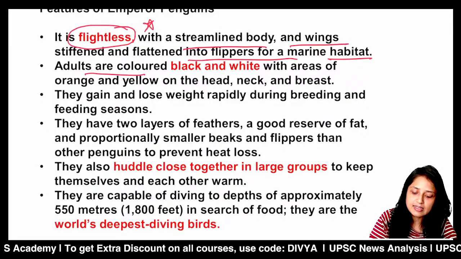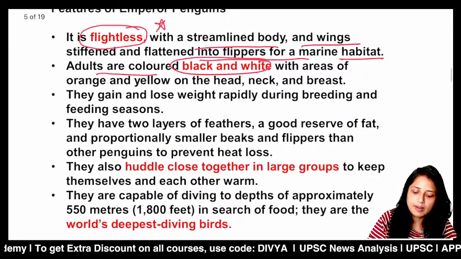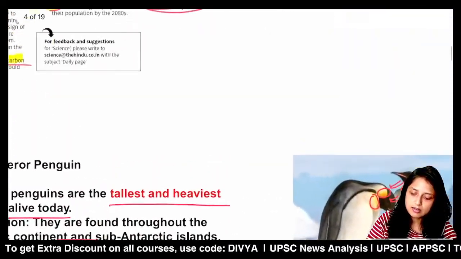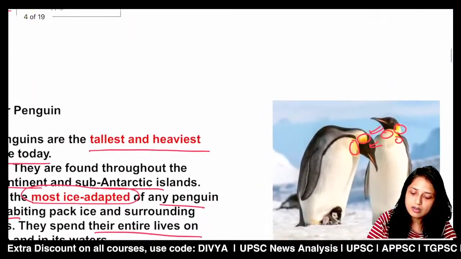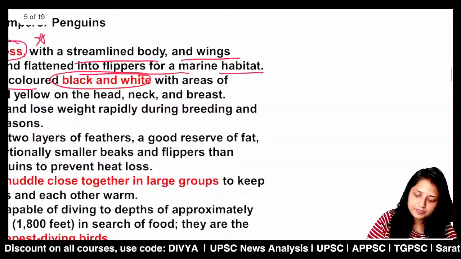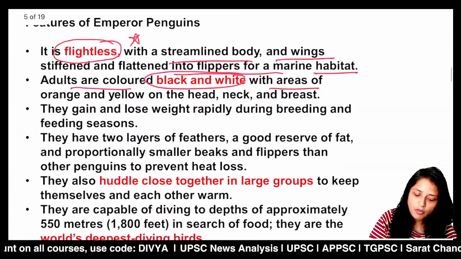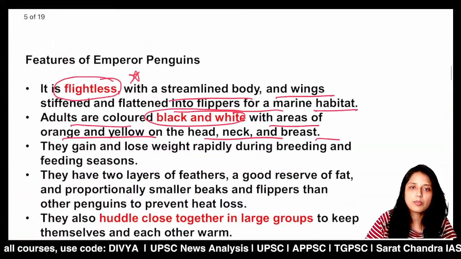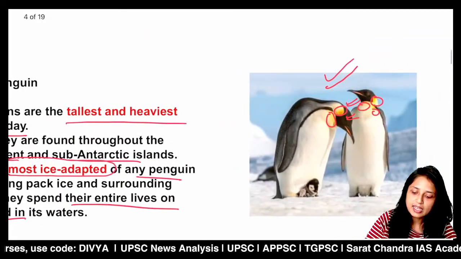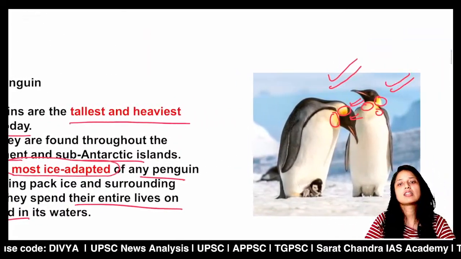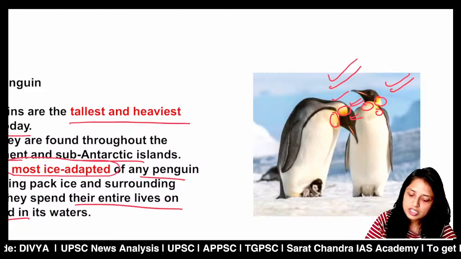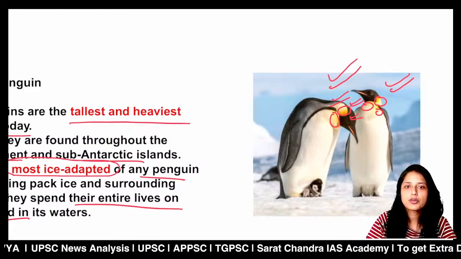Next important thing is the adults here are colored black and white, as you can see, with areas of orange and yellow on the head, neck and breast. So this was the thing I was telling you: if you want to differentiate them from other kinds of penguins, you can do it through this orangish and yellowish color.